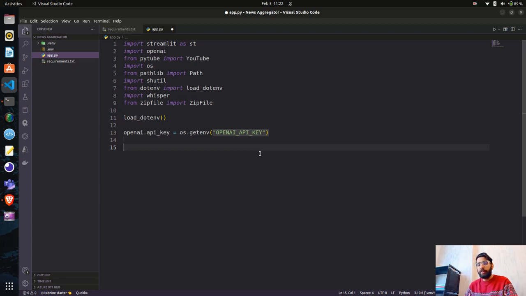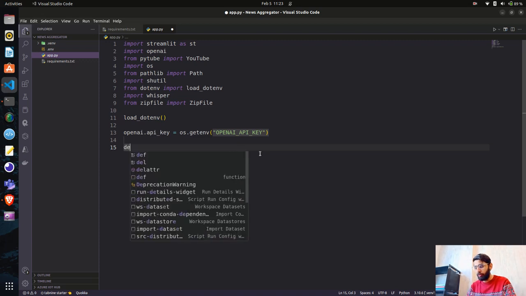Okay, and tiny being the smallest one, and large being the biggest one. That depends on whether you have a GPU machine; it totally depends on what kind of computational power you have in your machine to run those models. So today I will go with the base model, which comes after tiny, because we are just creating a video here, we are not building a product. Depending on the computational power, if you have any NVIDIA GPU, or even on cloud, if you are using some kind of GPU, you can use any other models and try it.